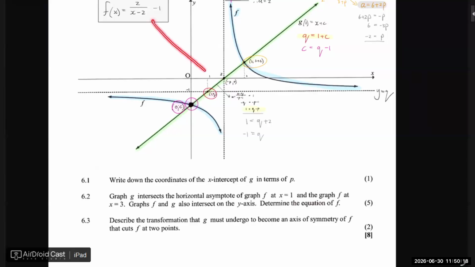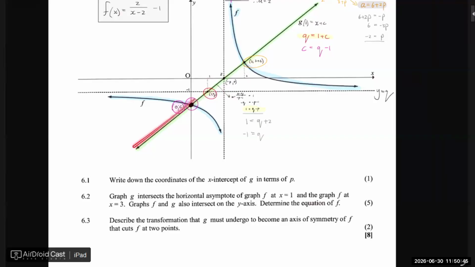They could have said the one with a positive gradient, or the one that's increasing. You see, it's just different ways of referring to the same line. Now they were a bit more creative and they say the one that cuts it at 2 points. So it's just to say it's not that one. It's not the one that has a -1 gradient. All right, so only 2 marks.